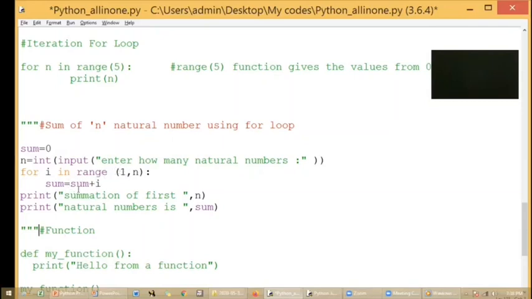Each time I'm going to find the summation value. The resultant value, I'll be storing in sum. Initially I have initialized my sum value as 0. As long as I get this range of n, 1 to n, the summation value will be updated. And finally I'll be giving the output. I'll be trying to print the output as sum. I'll just run the code.